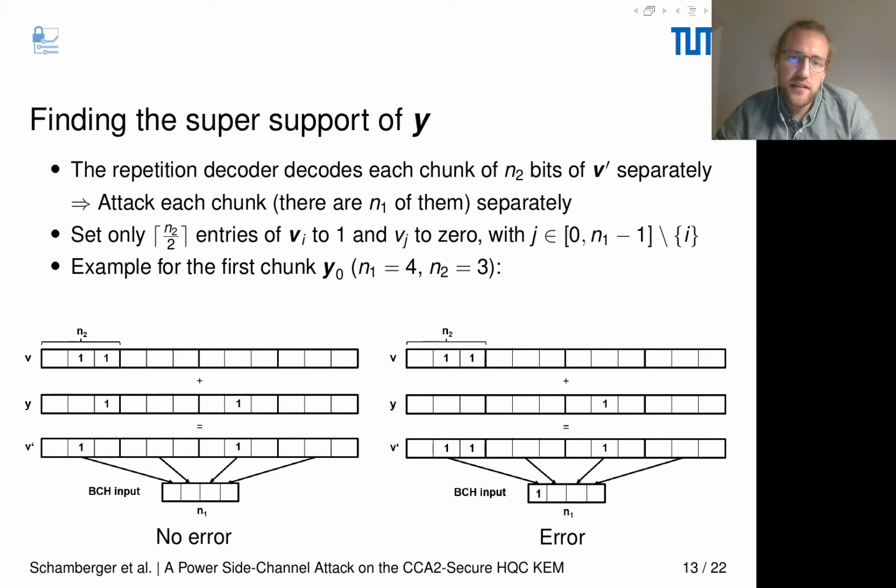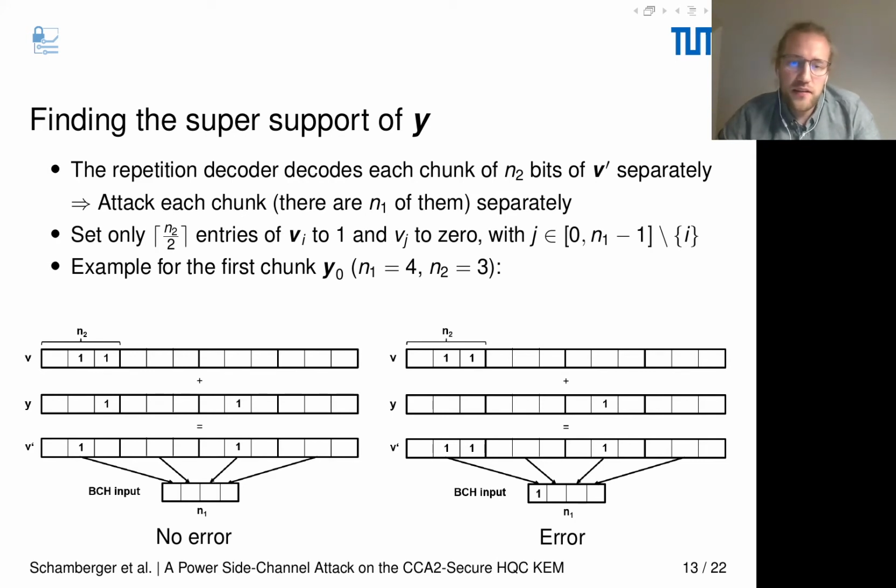And we exploit the fact that the repetition decoder decodes each chunk of n2 bits of v prime separately. Therefore, we can attack each chunk separately. How are we going to do this? We are exploiting that the repetition decoder uses majority decoding. So we set only one entry of v to the border of the repetition decoder, to the ceiling of n2 half, and set all the other repetition code words to 0.